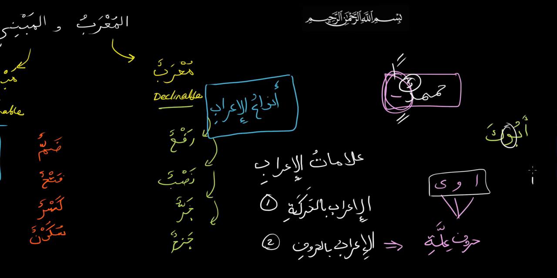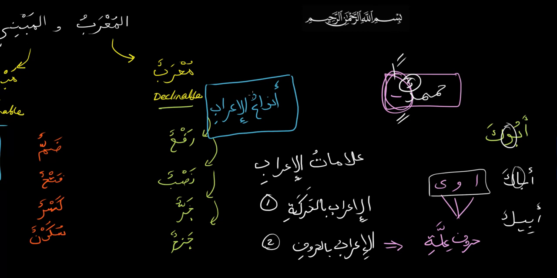And if it's abaka, this alif here instead of the waw, this is in a nasab form. And if it's abika, then it is in a jar form. So these three huruf illa tell us also whether it's rafa, nasab, or jar.